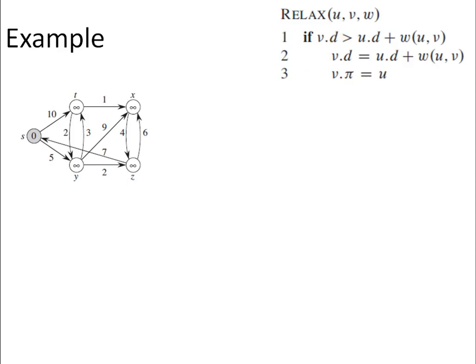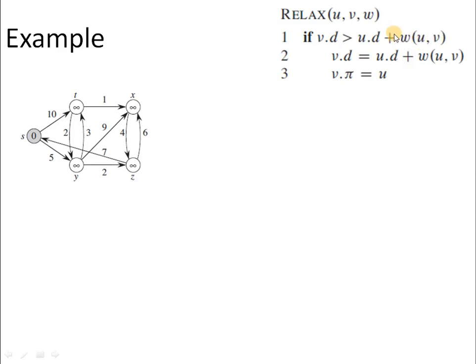In each iteration, we have to update the distance of the vertex v from the source vertex by comparing two values. v.d is the current distance of the vertex v from the source vertex, and we compare it with the distance of the source to the vertex u, plus the weight value, since we are reaching vertex v via vertex u.